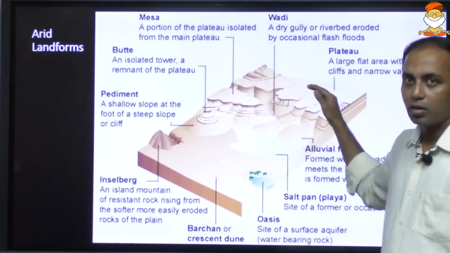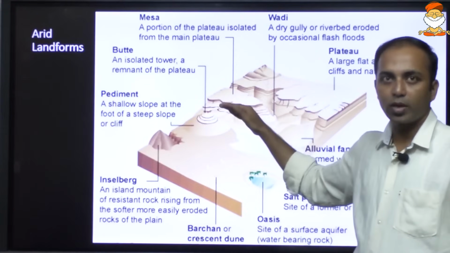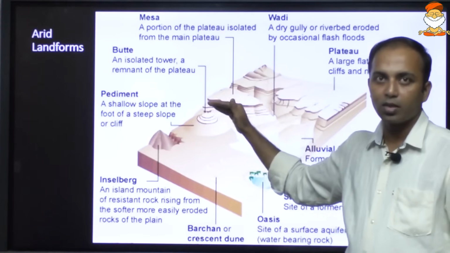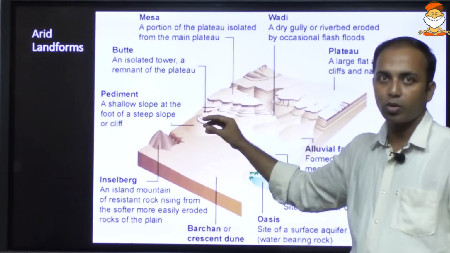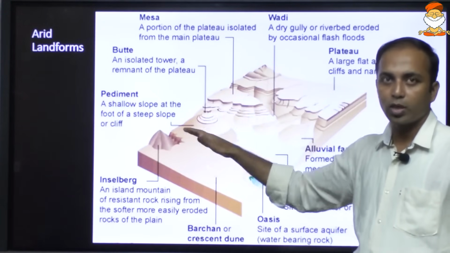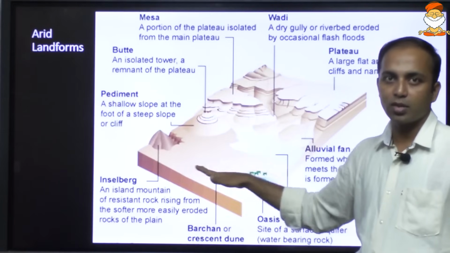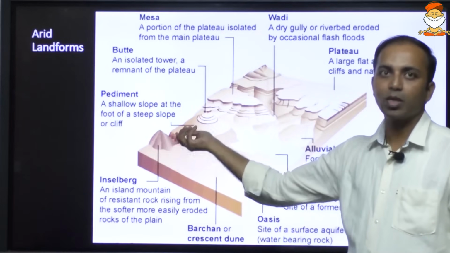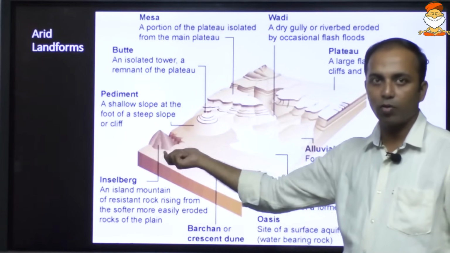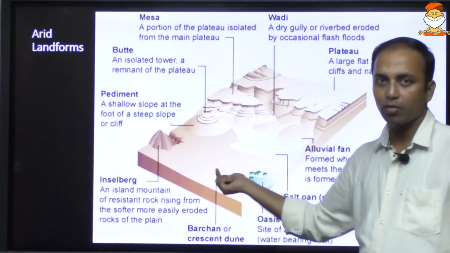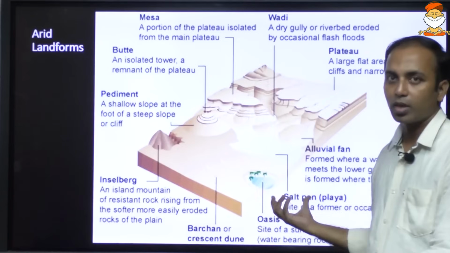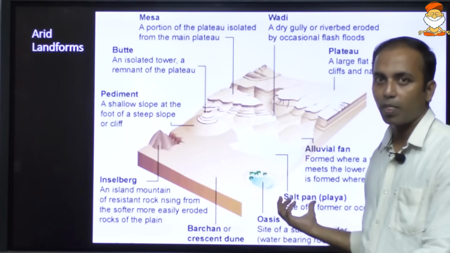So the plateaus may be eroded, leading to the formation of a smaller plateau known as mesa. This will be eroded to form a much smaller one known as butte, and this will be eroded to form a plain known as the peneplain, and some very hard rocks which may not be eroded will be left over. Those are known as Inselberg. There can be some lakes also, known as the oasis, or the salt pan known as playa.